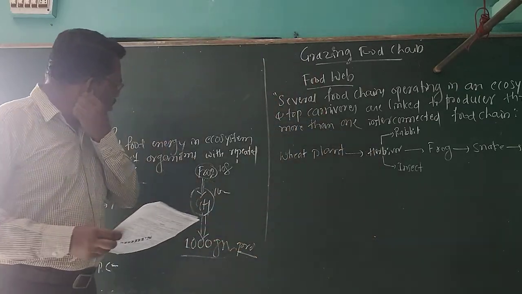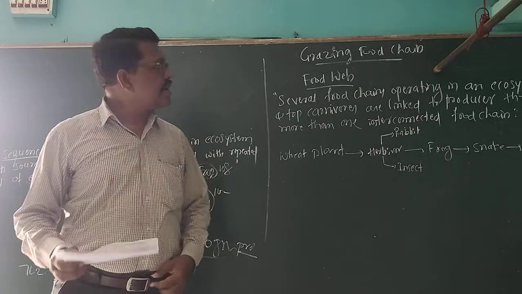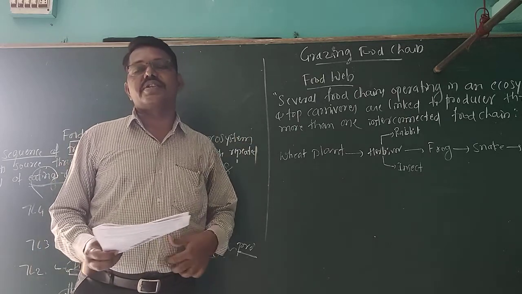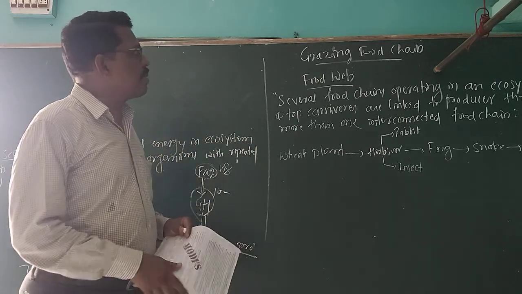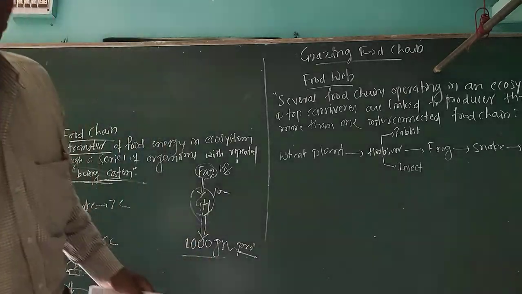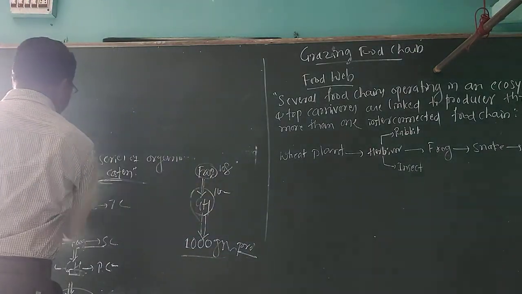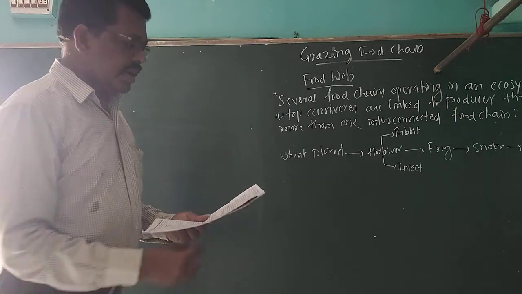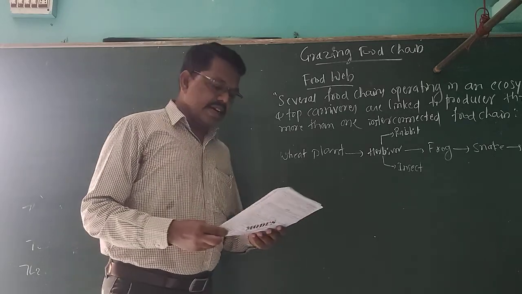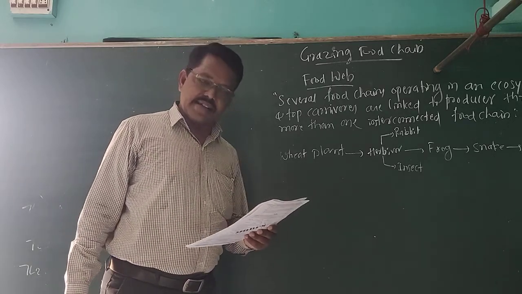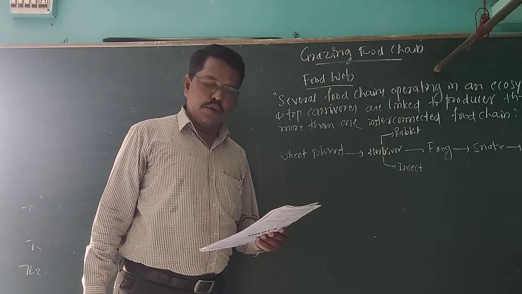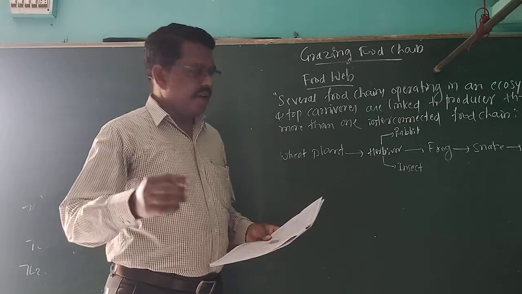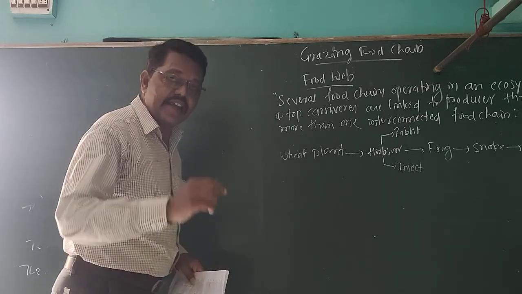Then this is about the food chain. Within the food chain there are a number of food chains. Here I want to give one example: the grazing food chain. In the grazing food chain, it will start from the grasses. It may involve herbivores as well as carnivores. I will give an example about the grassland ecosystem.